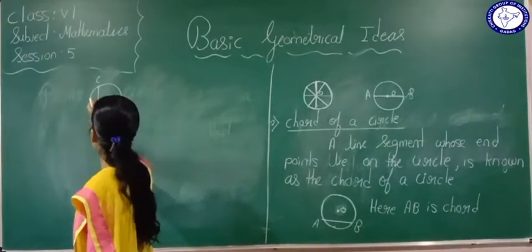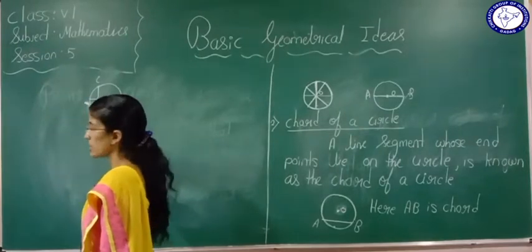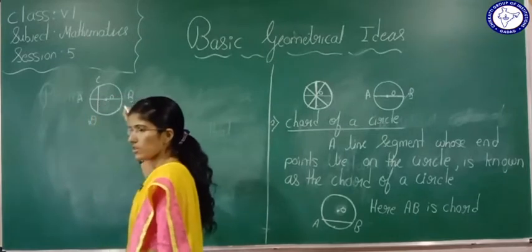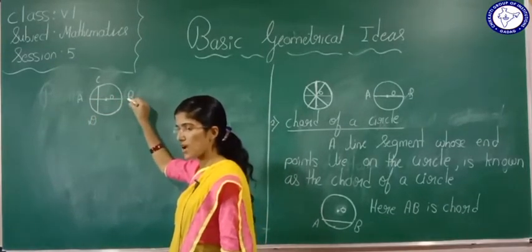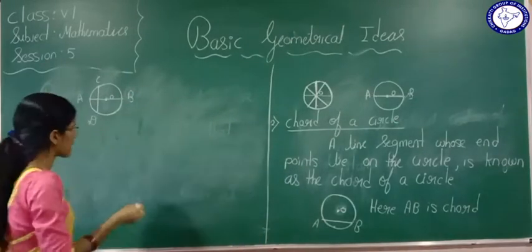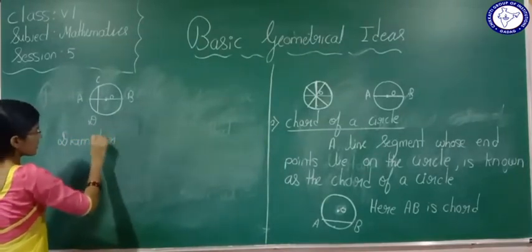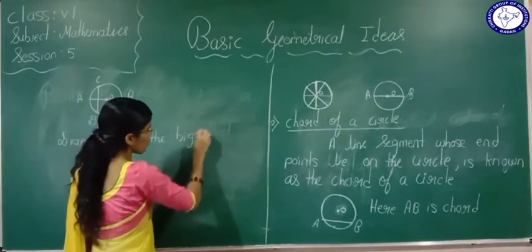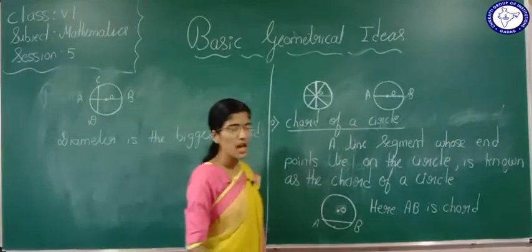Now see, what about this? Is this AB a chord? Yes, AB is the chord. Okay, diameter. This we are also going to call diameter. No, diameter is the biggest chord. Is it understood? What can we write here? Diameter is the biggest chord. So, understood the difference between the diameter and chord?